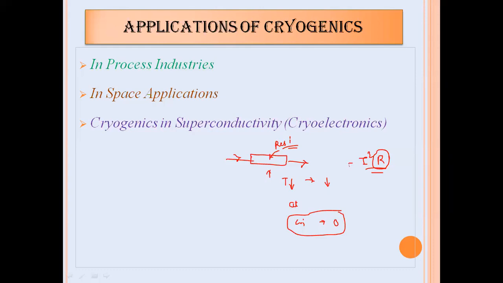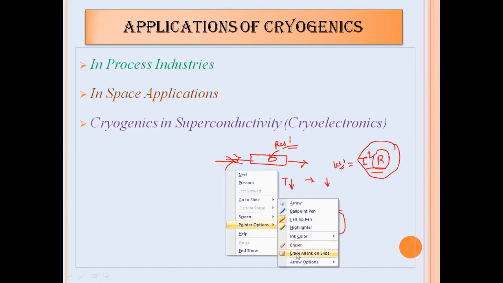That's why I square R, the electric loss, will also go on decreasing and will become zero. And when that electric loss is equal to zero, there will be a continuous supply of current through that metal. That will be called a superconductive material. So the cryogenic application is also used in superconductive material, where the electric loss occurring because of resistance becomes zero. That will be the third application of cryogenics.